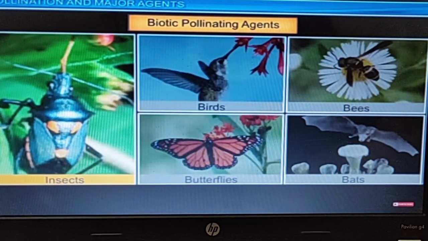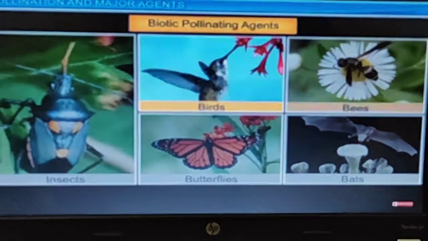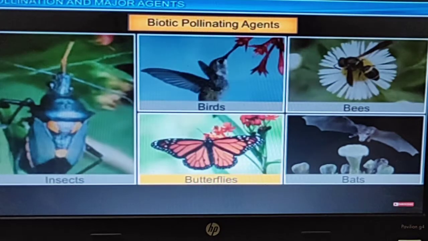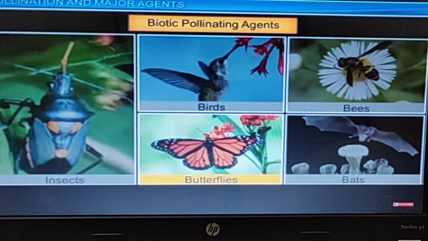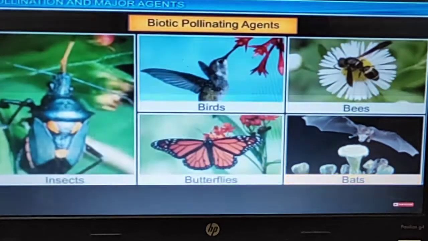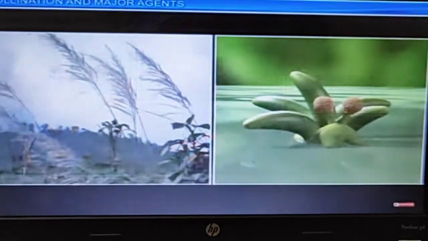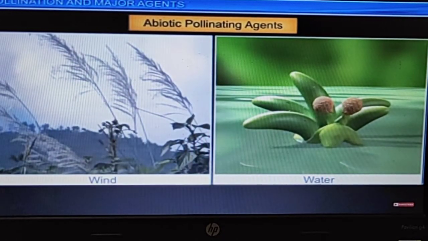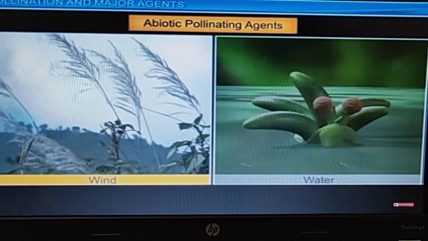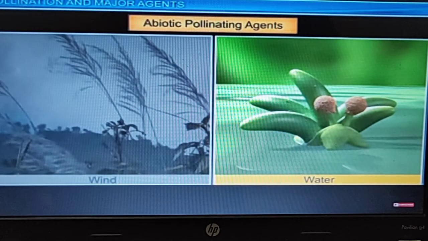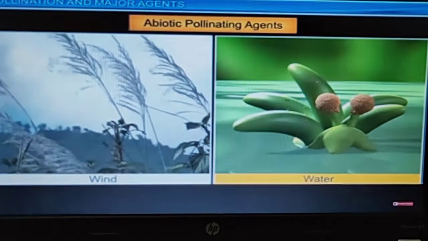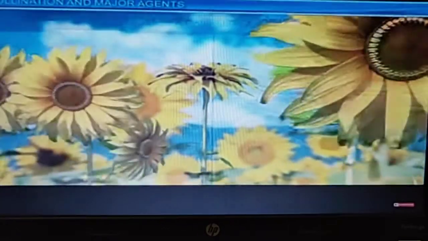For example, birds, insects, hummingbirds basically, bees, butterflies and bats are also helpful in cross pollination. Clear? Now abiotic pollinating agents are wind and water. In hydrophytic plants, water is the main medium.